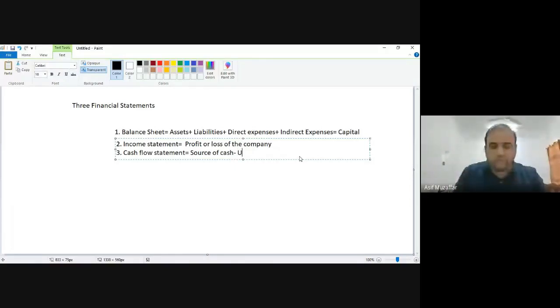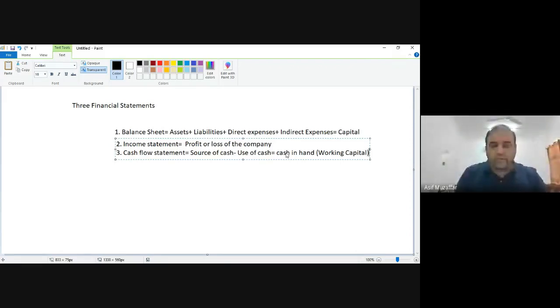How much cash you used, maybe for buying furniture, AC, raw material or a car for your business. That will be the use of cash. So how much cash you received minus how much cash you used will give you the cash in hand. Cash in hand is also called working capital.